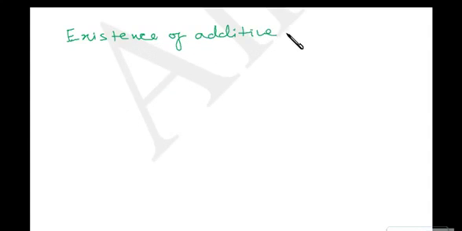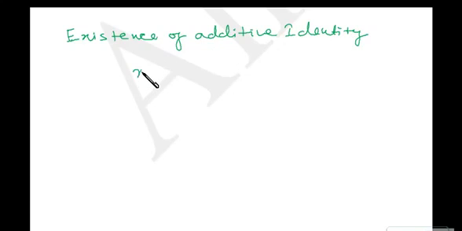Next is existence of additive identity. Okay, that means the sum of any rational number and 0 will also be the rational number.